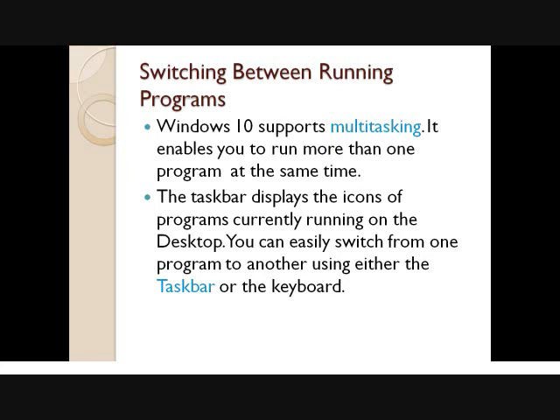The taskbar displays the icons of the programs currently running on the desktop. You can easily switch from one program to another using the taskbar or the keyboard. There are 3 various ways from which you can switch from one program to another. First, you can switch from the taskbar. Second, you can switch programs with the help of the Task View button. This is a very new feature of Windows 10. And the last one is you can switch the program with the help of the keyboard.